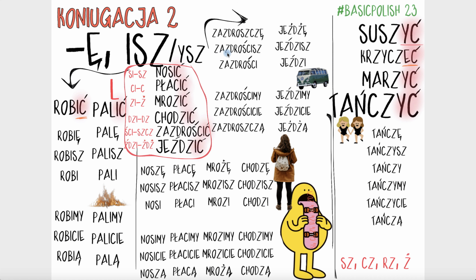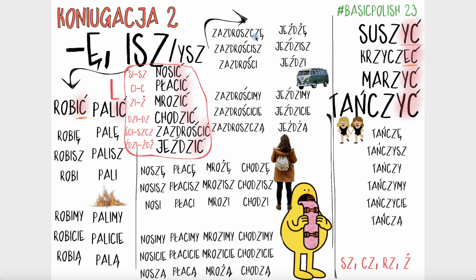Now back to our ści. Zazdrościsz, you envy. Ona zazdrości, she envies. Zazdrościmy, we envy. Zazdrościcie, you plural envy. And back to our szcz, zazdroszczą.